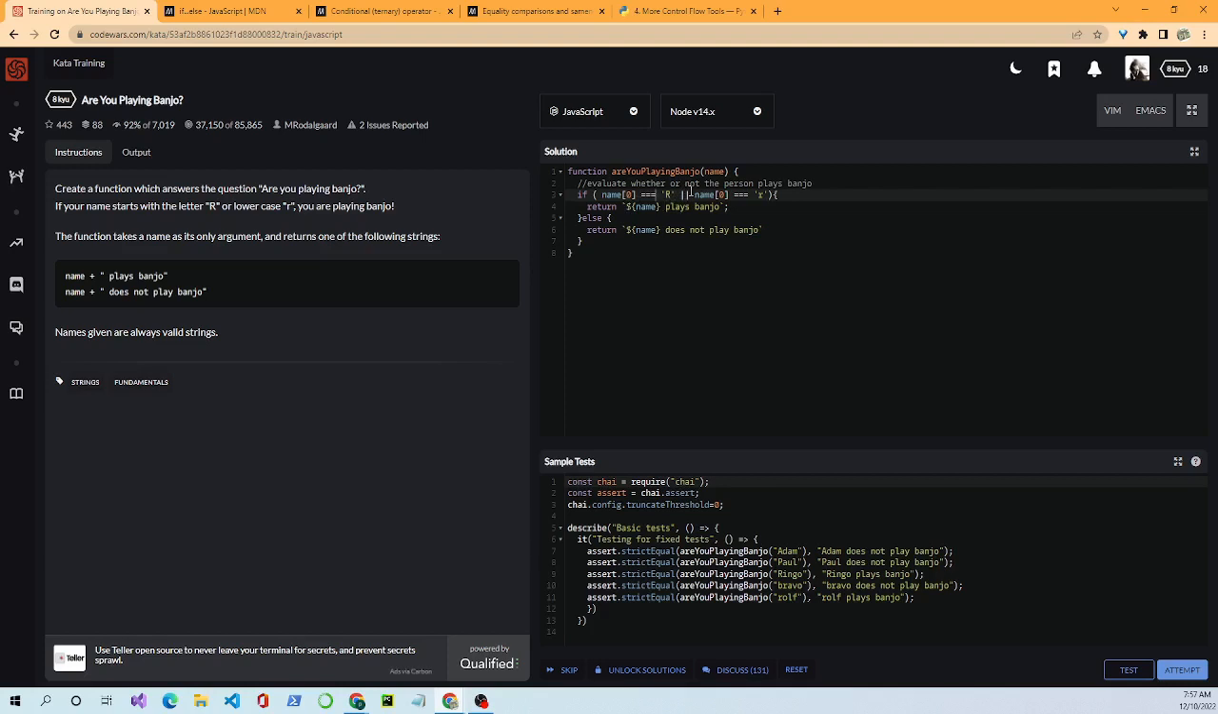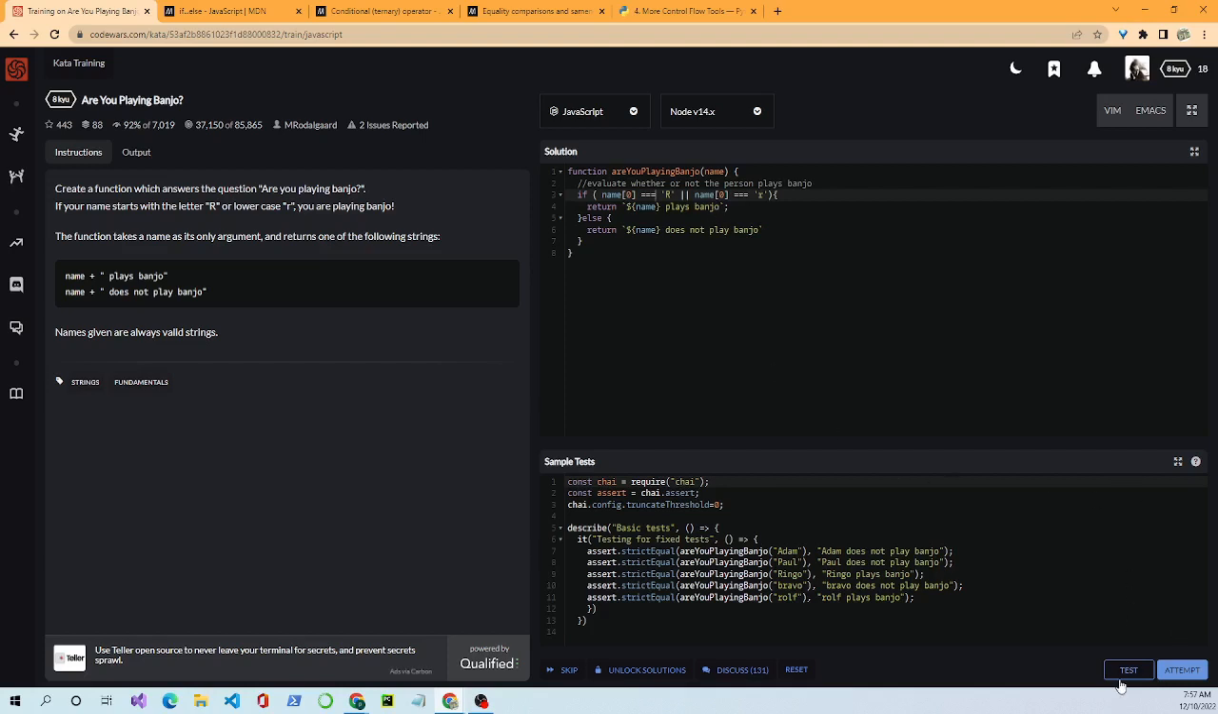And these two things here are called pipes. We have two of them, and that means or. So we're looking for name[0] equals big R, or name[0] equals little r. It's the same thing across the first letter that we're comparing. So if it's either the big R or the small r, it'll return the template string which says name plays banjo. This is a template string. It's the backtick and the dollar sign, a set of curly braces, and then a variable goes in the middle between those, and then we have the rest of our string.